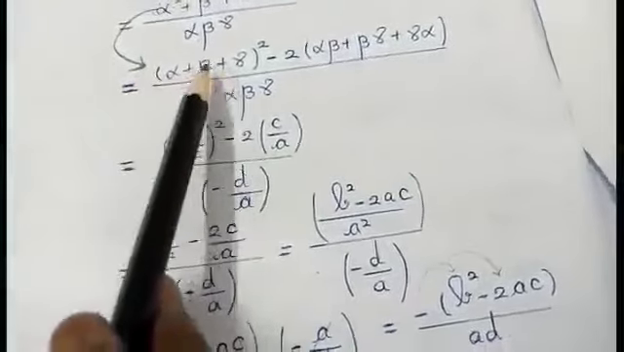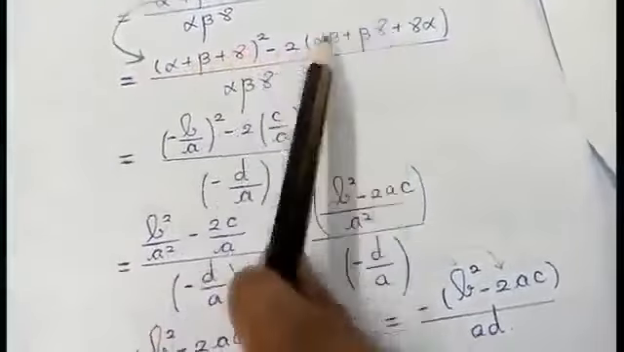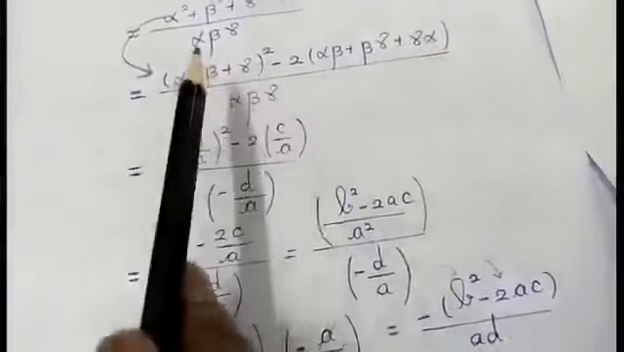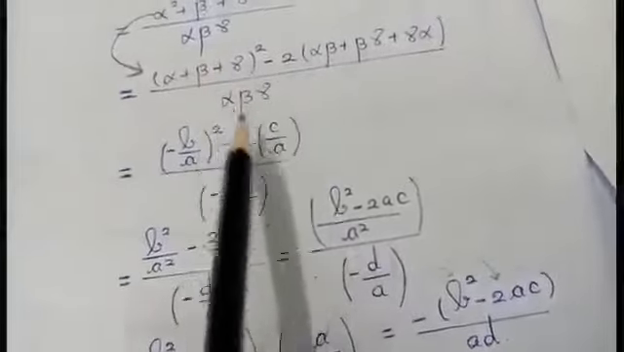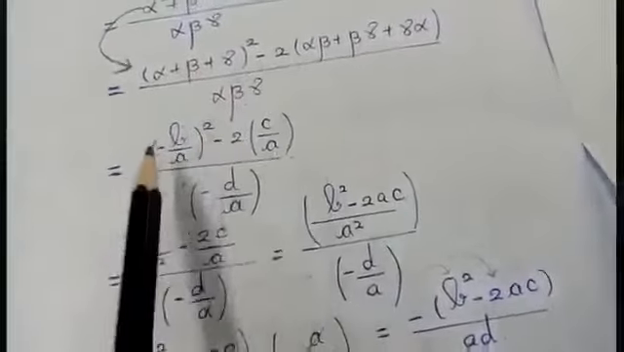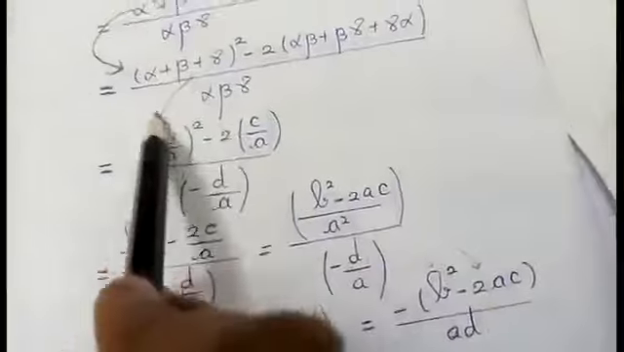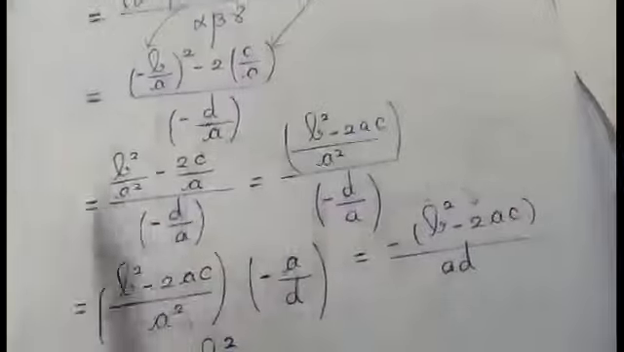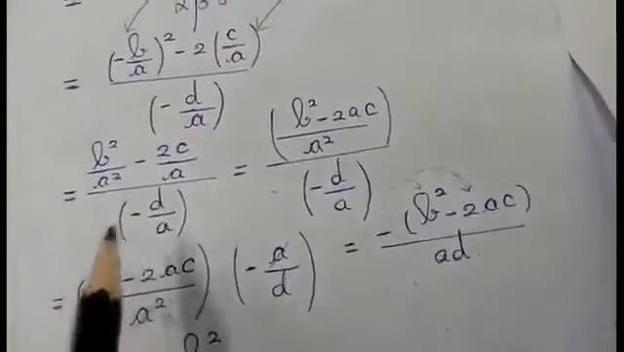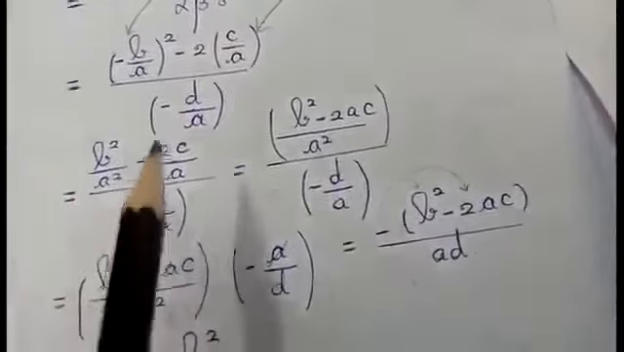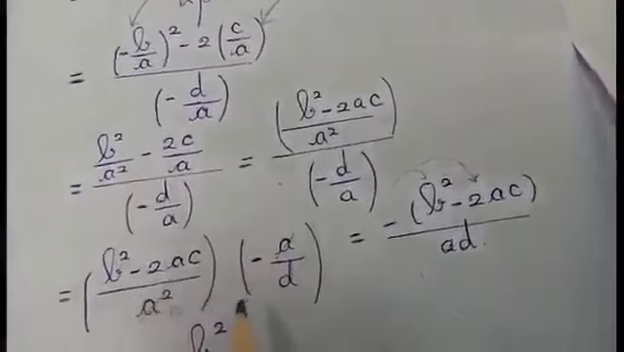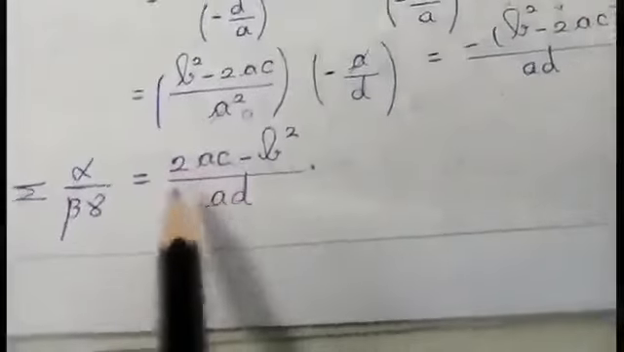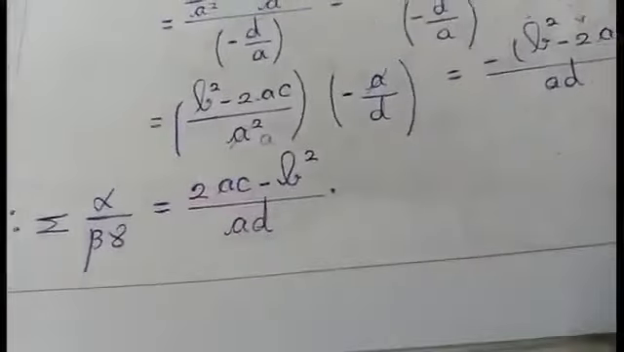Alpha plus beta plus gamma the whole square minus 2 times alpha beta plus beta gamma plus gamma alpha, divided by alpha beta gamma. For all these three values, we have found out the values: minus b by a for the first, c by a for the second, and for the denominator part minus d by a. You are going to replace them and do the calculation, students. That is your full algebraic simplification. You are going to simplify the value and the final answer will be 2ac minus b square divided by ad.